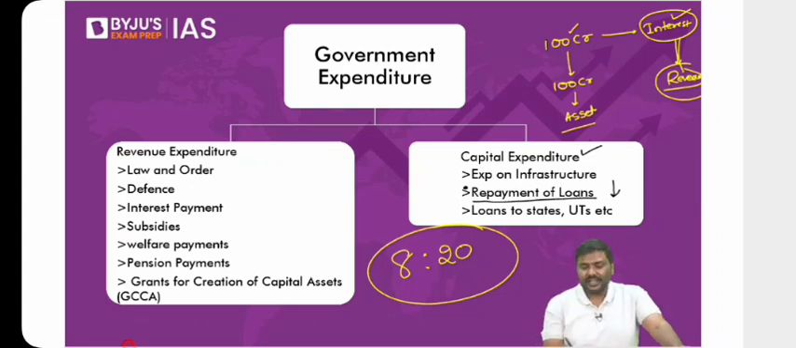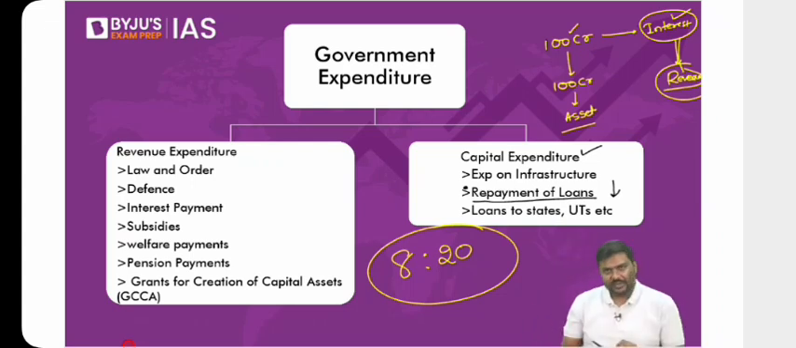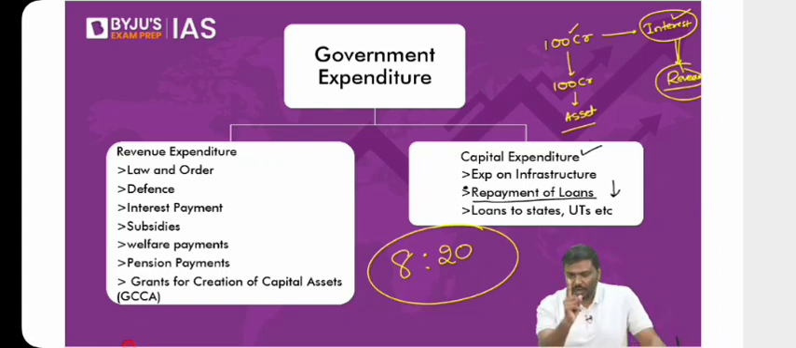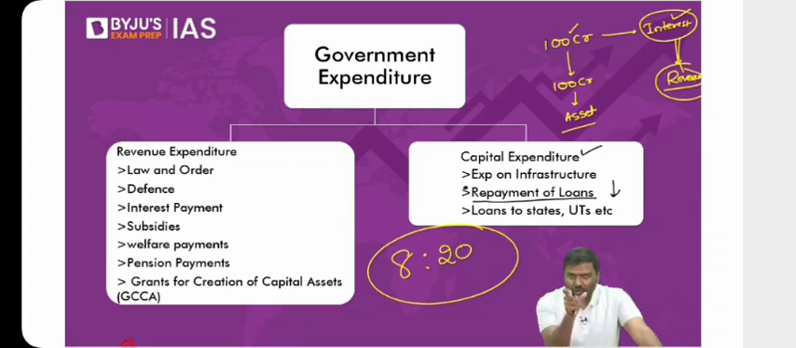What is the revenue deficit? 50 crore rupees. But the argument of the experts is that when you are calculating revenue expenditure, you are counting one component that is associated with assets. Let's say out of this 200 crore rupees, 10 crore rupees was a grant for creation of capital asset.